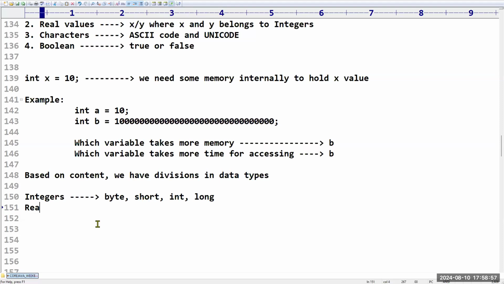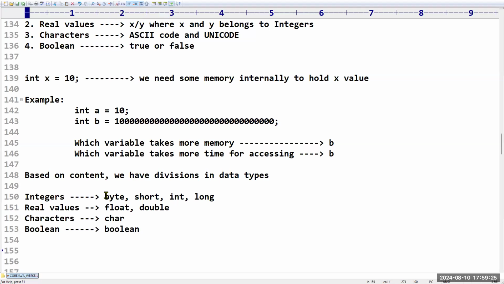Sir, then what about real values? In real values, if you are taking only 4, 5, 6, 7 or 8 precisions, then you can go for float. If I want to take 16 precisions, then you can go for double. Then for characters, there is no division, only char. Even for Boolean, there is no division. We have to use only the word boolean.